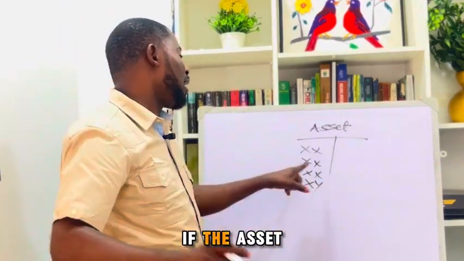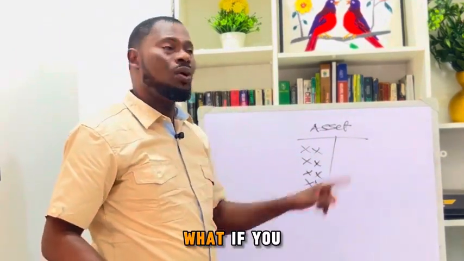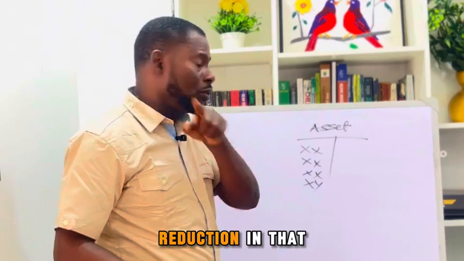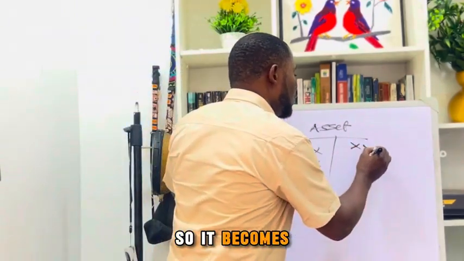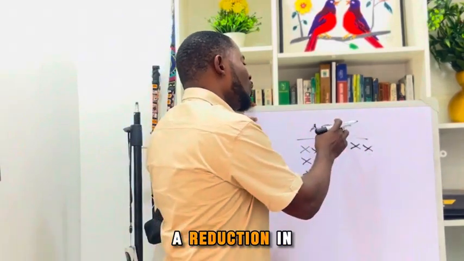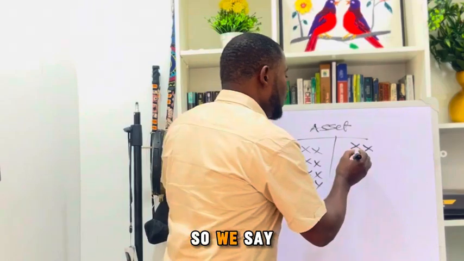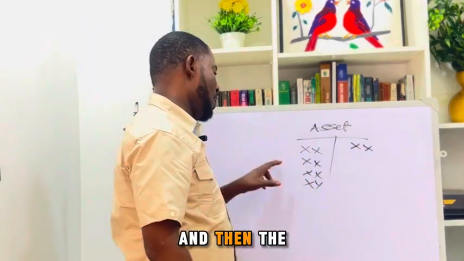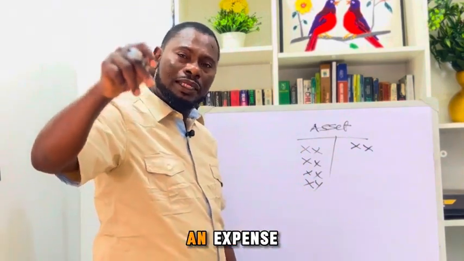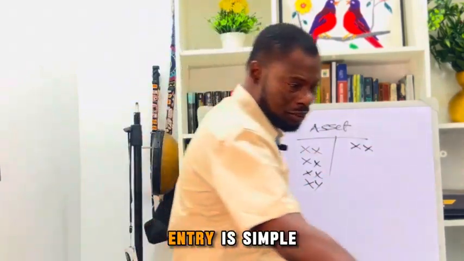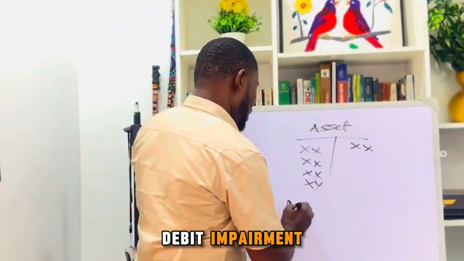But what if the asset reduces? What if you dispose the asset? You don't add to it. Rather, there's a reduction in that asset, so it becomes a credit. So in this case, we have a reduction in the asset. So we say we have to credit the asset. And then the impairment loss is an expense which is treated in the P&L. So our journal entry is simple. We say we debit impairment.